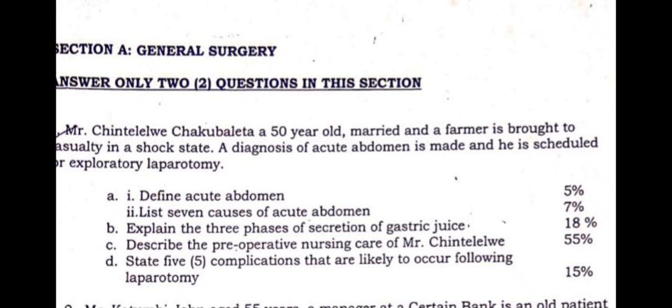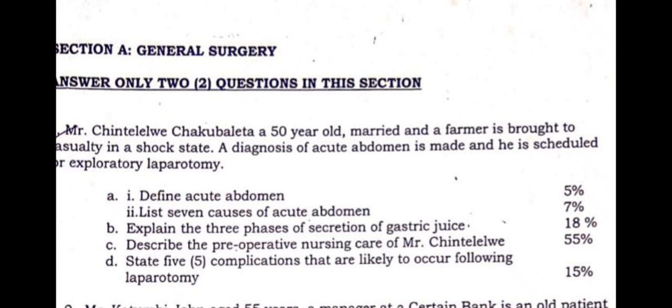Then you say, I will admit Mr. Chinterere to what? To the surgical ward. So the first thing that you have to do is that you need to admit this particular patient. How would you take care of them if they're not admitted? So after you write one as admission, you say, I will admit Mr. Chinterere to surgical ward. It simply means that they will understand that you'll be able to perform the actual admission procedure.